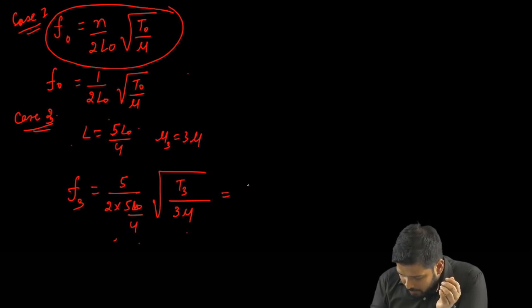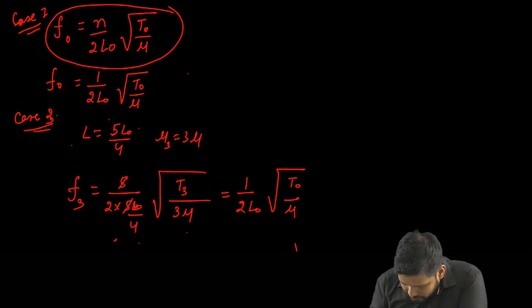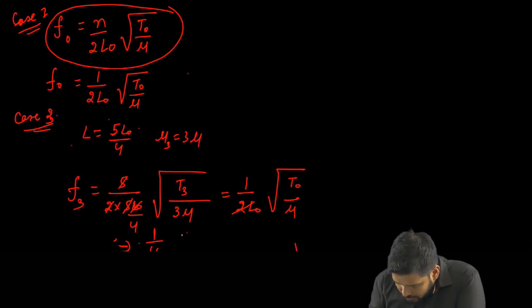So again I'll replace with F0, so I have 1 by 2 L0 root over T0 upon nu. Again a lot of things will get cancelled out: this 5 and 5 get cancelled out, and this 2 L0 and 2 L0 get cancelled out. If I square on both sides, I end up getting 1 by 16 T3 on 3 nu equals T0 upon nu.